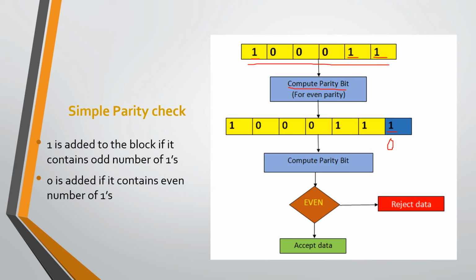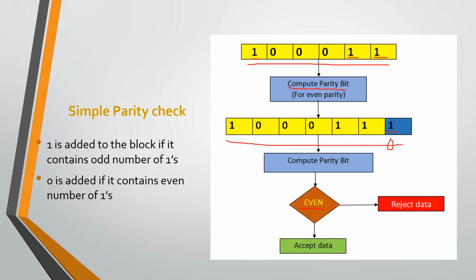So in this way the parity bit will be computed for that data, and that parity bit will be appended with that data frame. Then that whole data frame with parity bit will be transmitted on the transmission media to the receiver. When the receiver receives that data frame, first it computes the parity of that data frame. If that parity is also even, then it accepts that data, otherwise it will reject that data.